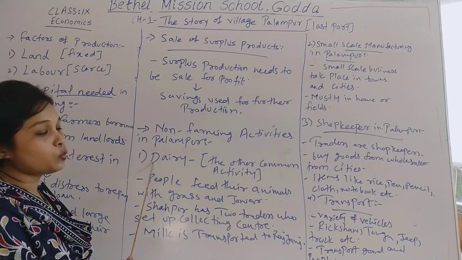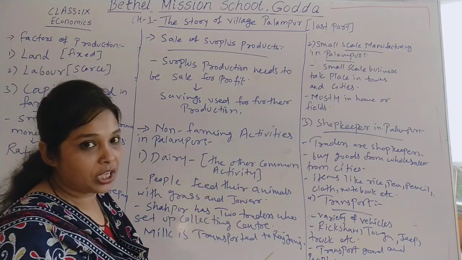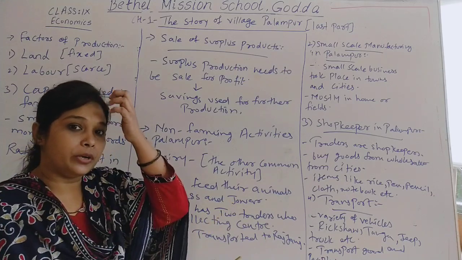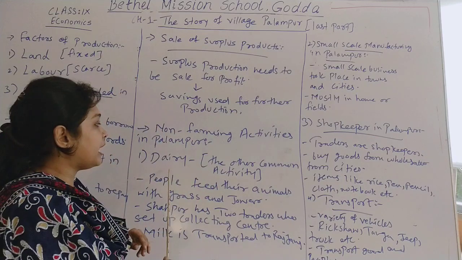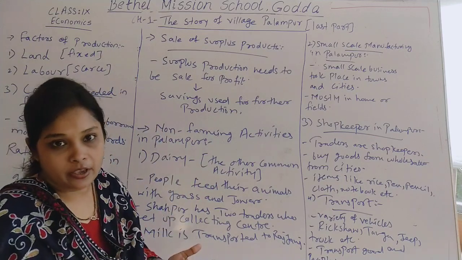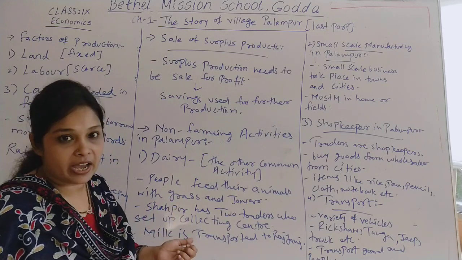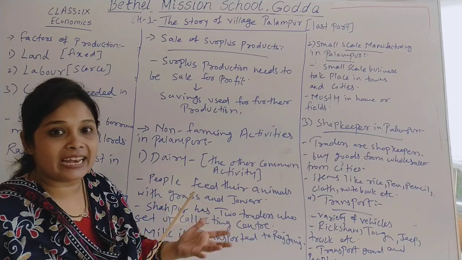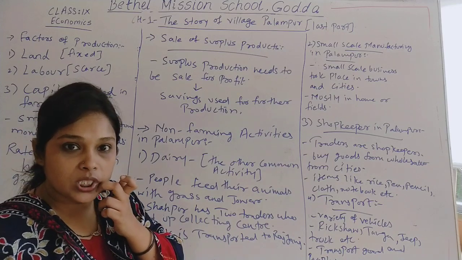In Palampur, the first one is dairy. Dairy is the other common non-farming activity in Palampur. After farming, most people are involved in dairy, or you can say animal husbandry, where they feed their animals with grass, jawar and bajra, and they sell the milk of animals like cows and buffaloes.